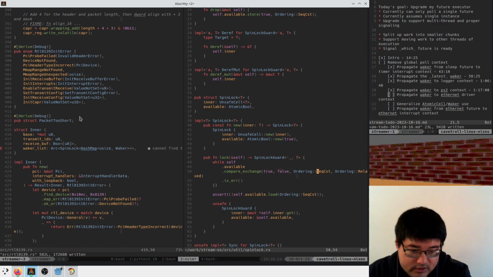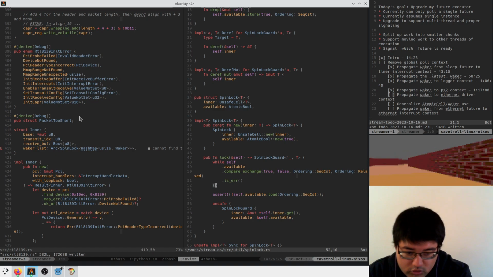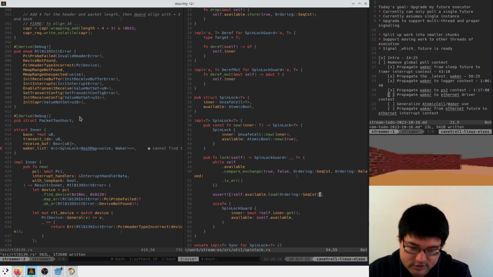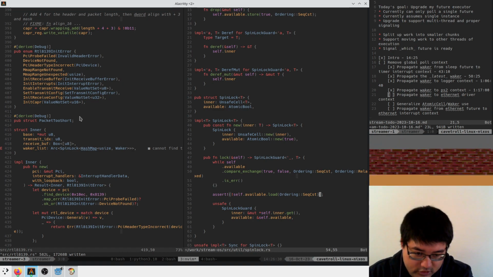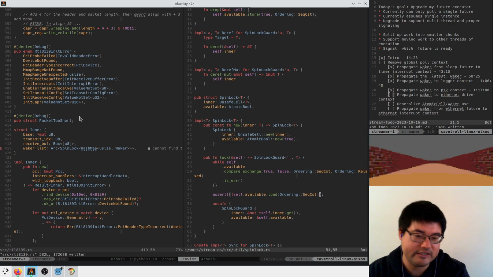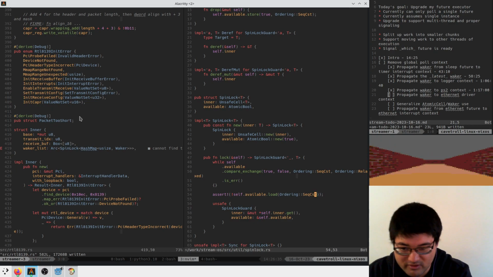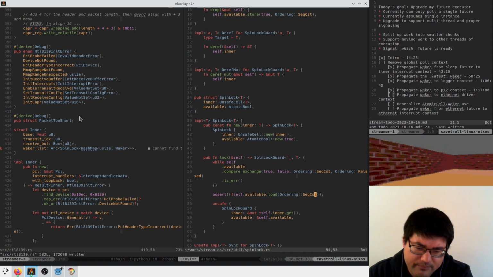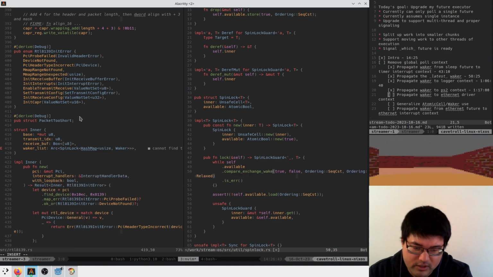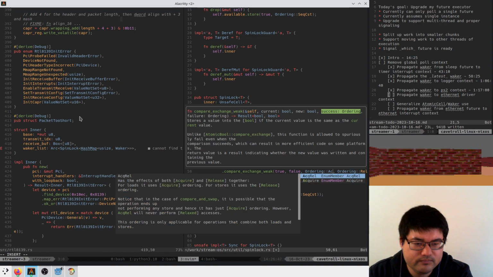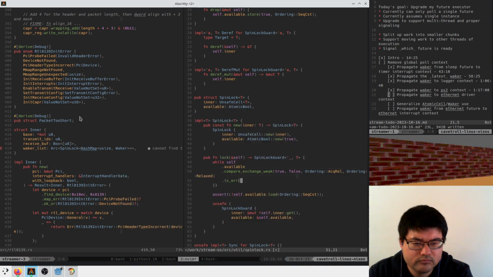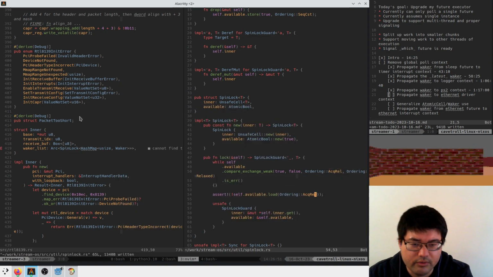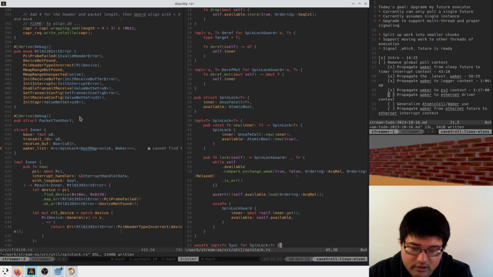We're using SeqCst ordering, which is probably a little too strong, but otherwise this is fine. This could be weaker. Actually, we'll make the ordering AcqRel. We don't need such strong guarantees, I don't think.